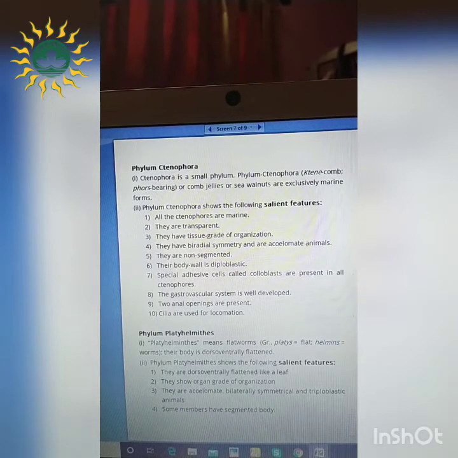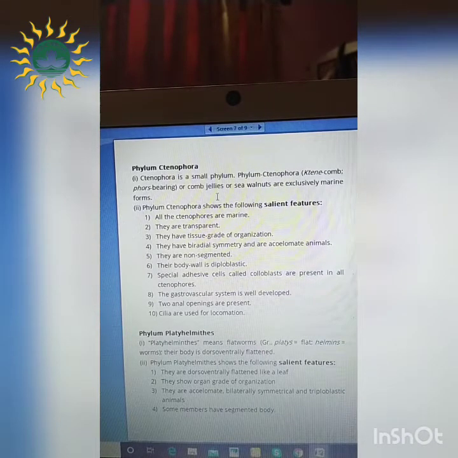The next phylum is Ctenophora. Firstly, this Ctenophora is a very small phylum. And if you consider the word, ctene means knob, comb, and phora means bearing. So these are the comb bearing structures which are present. So the ctenophores are marine organisms and transparent in nature.